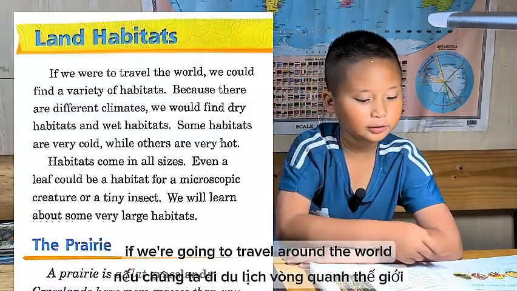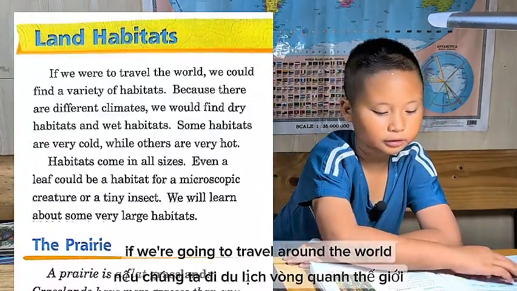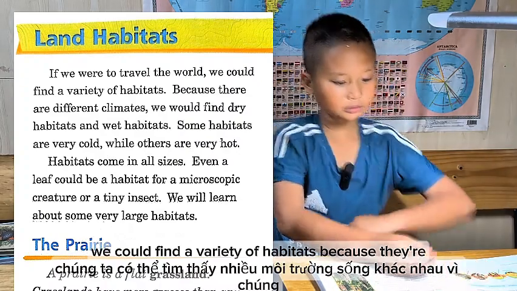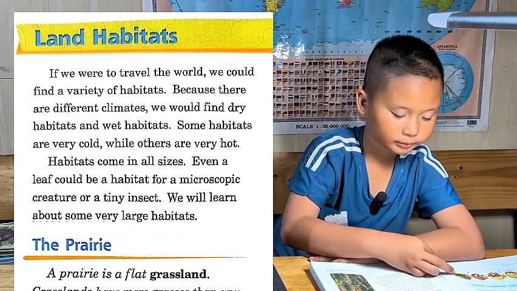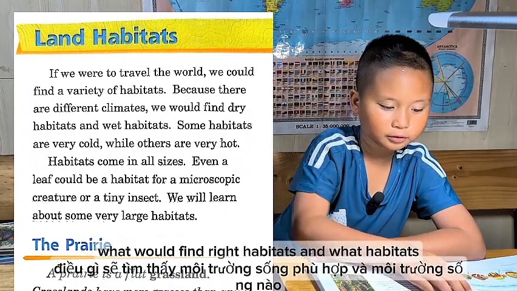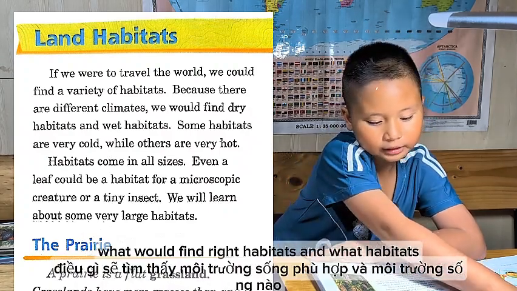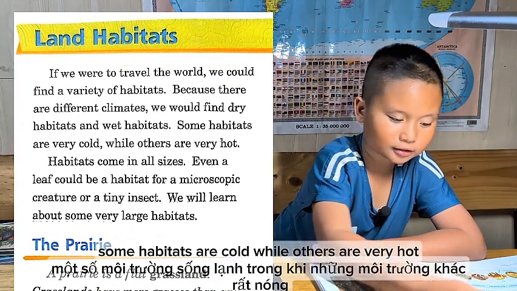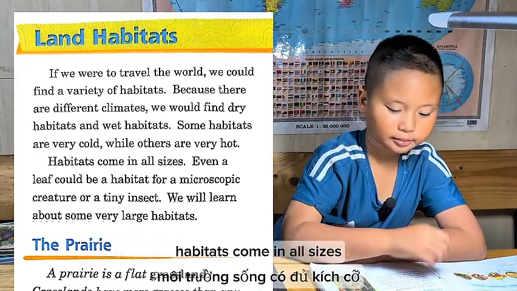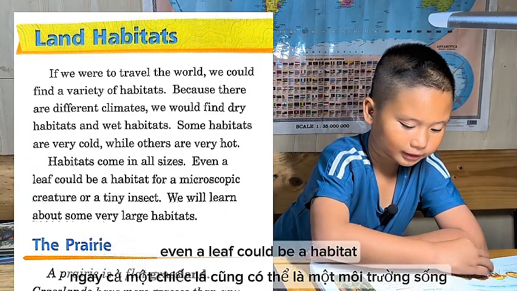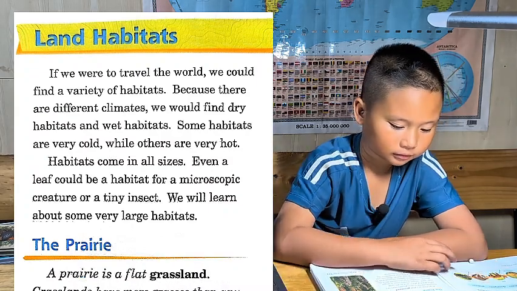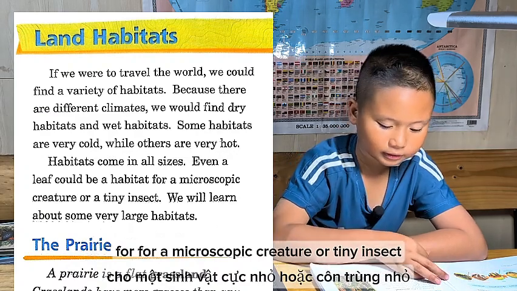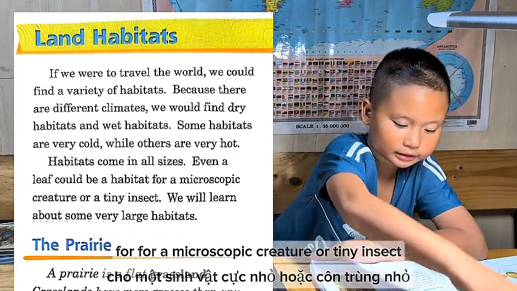Land habitats. If we were to travel around the world, we could find a variety of habitats because there are different climates. We would find dry habitats and wet habitats. Some habitats are cold while others are very hot. Habitats come in all sizes. Even a leaf could be a habitat for a microscopic creature or a tiny insect.